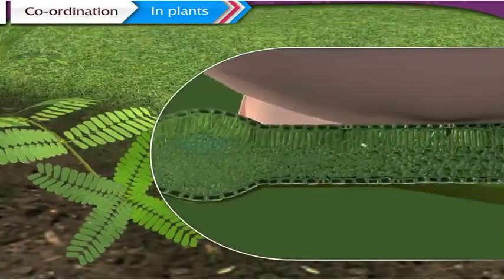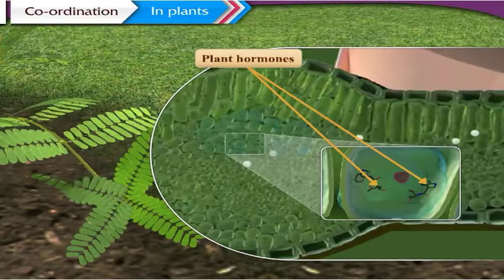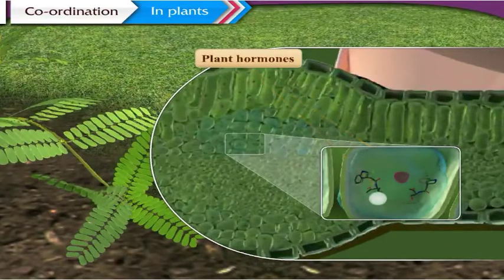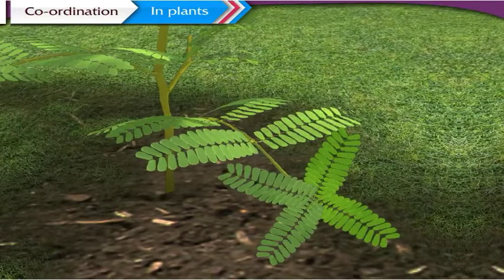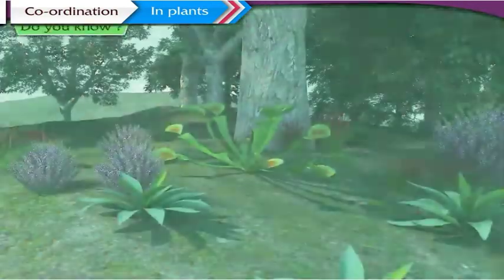Such movements are termed as growth-independent movements. Hormones bring about various movements in plants in response to changes occurring in their surroundings. Apart from mimosa, there are other plants which show such growth-independent responses. Let us learn more about this. Do you know?